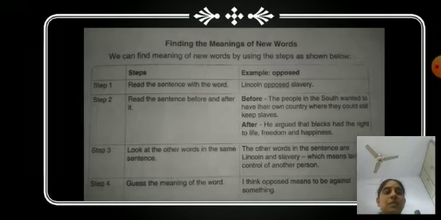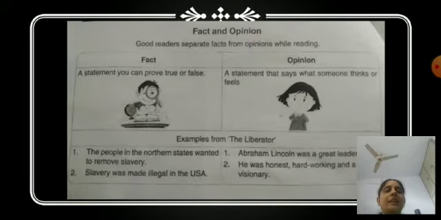Let's learn the next one. What's that? That is about fact and opinion. You must have heard about these 2 words. Fact. You must have heard people saying it again and again, like, you cannot do this work, this is a fact. This means they are sure that you cannot do this work, right?